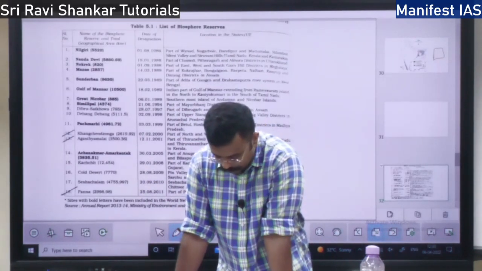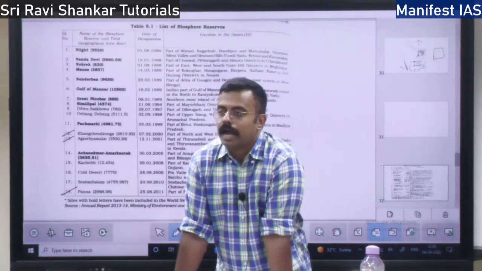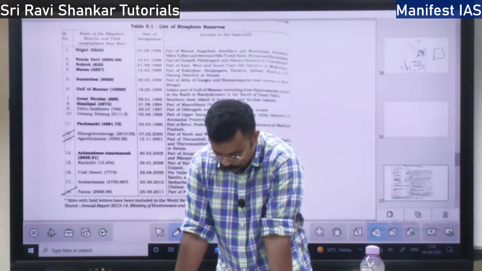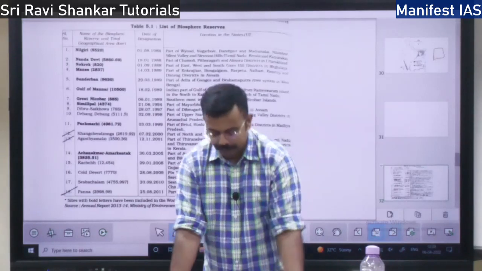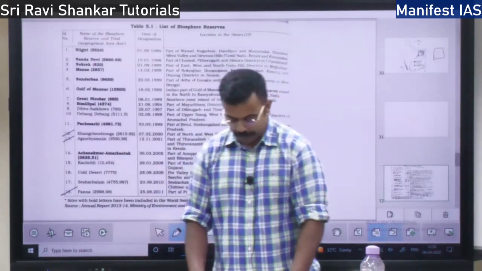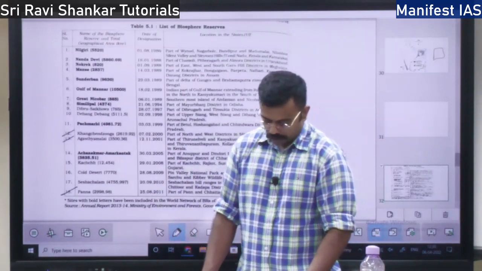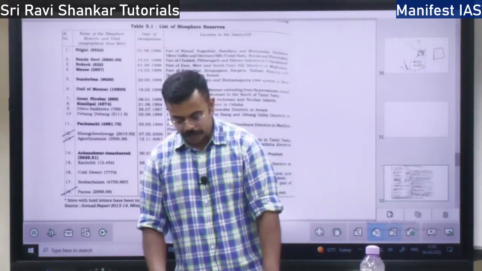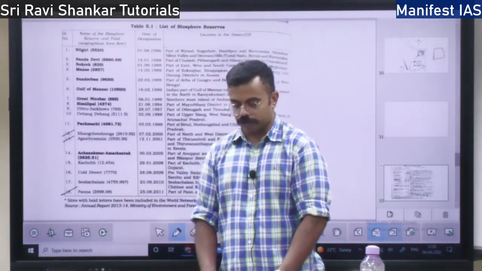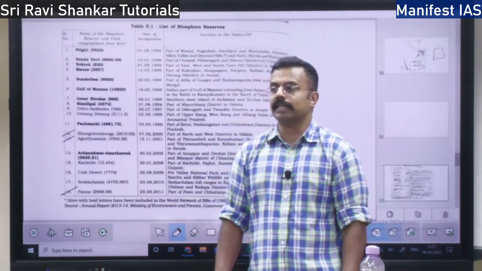Then you have Project Elephant, 1992. There they try to protect the habitats of the elephants. Where the elephants move, that habitat is proposed to be conserved. Project Elephant is implemented in 17 states, right? Not only that, we have crocodile breeding project, hangul breeding project, musk deer breeding projects. All the projects are there in India.